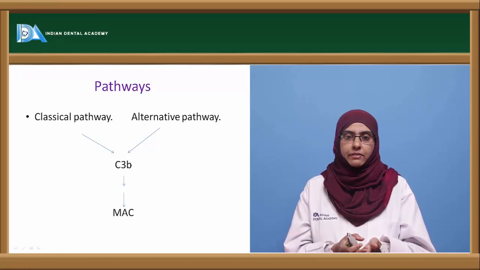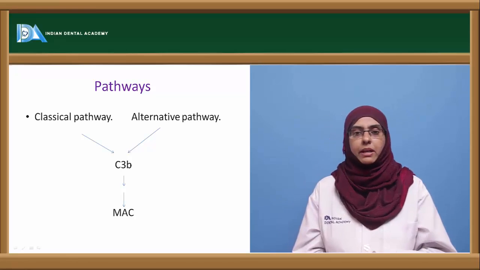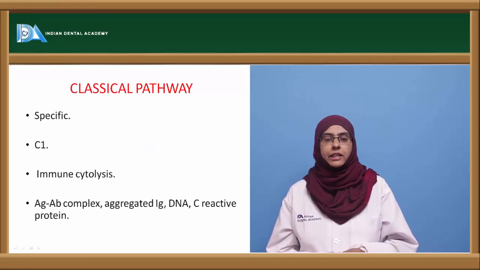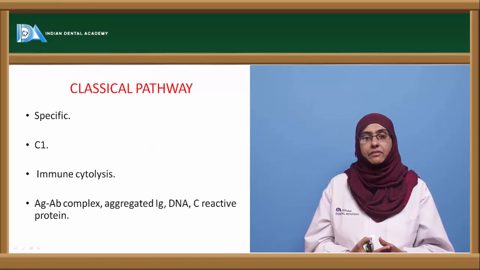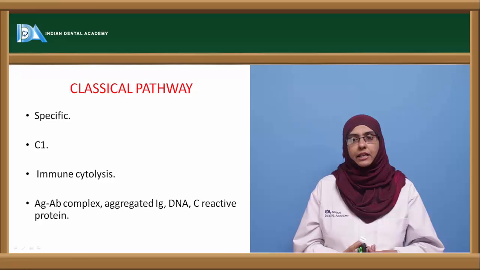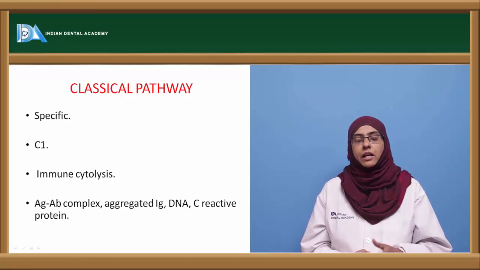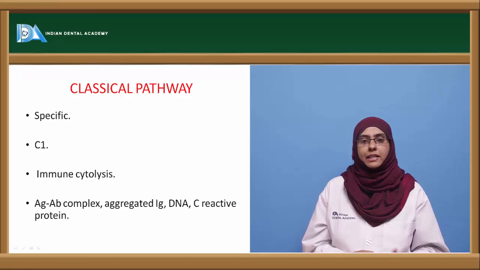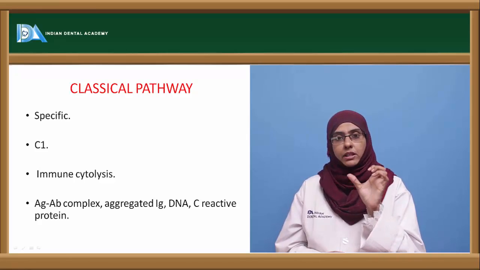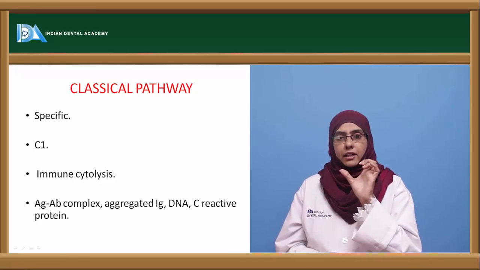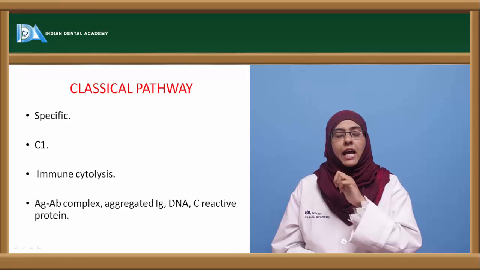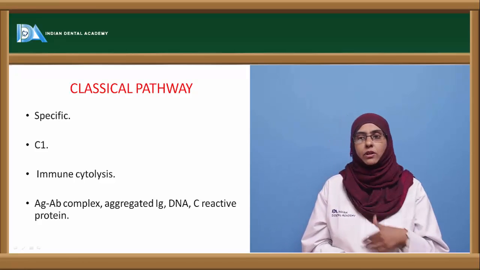The classical pathway is usually activated by certain types of organisms and antibodies, whereas the alternative pathway has its own activators. Now first I'll deal with the classical pathway. It is also called the specific pathway. The name classical pathway is given because it was the first pathway that was discovered, and here C1 to C9 proteins are completely involved in forming an enzyme cascade reaction to form the membrane attack complex. The membrane attack complex attacks the membrane of the bacterial cell, forms pores, and kills the bacterial cell either due to osmolysis or plasmolysis.